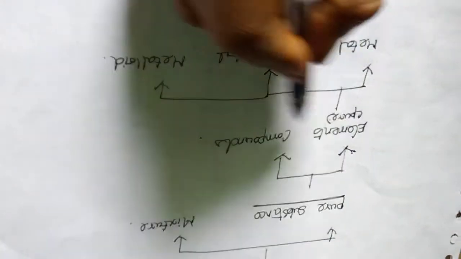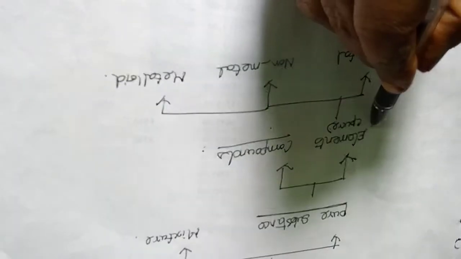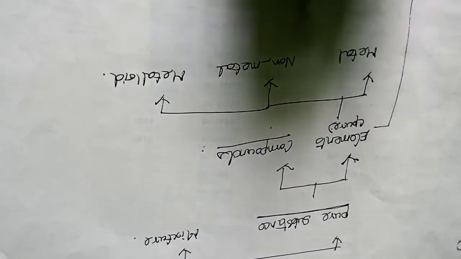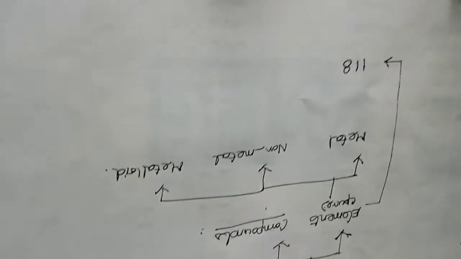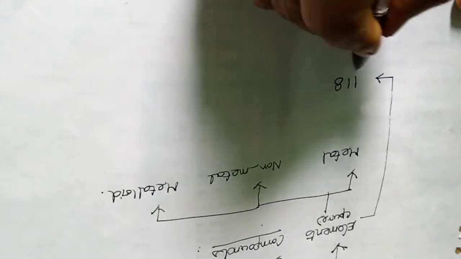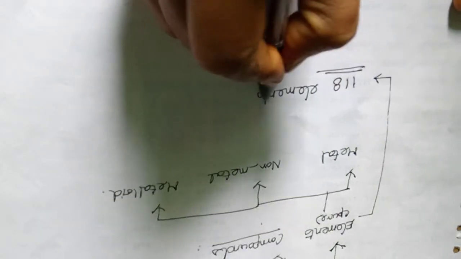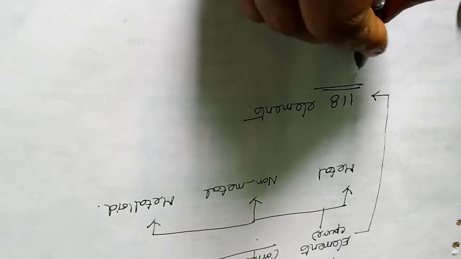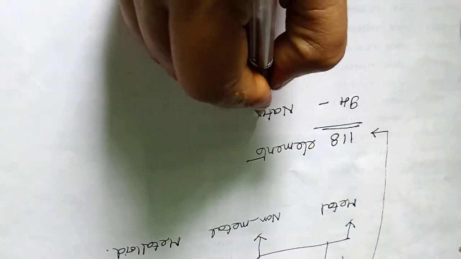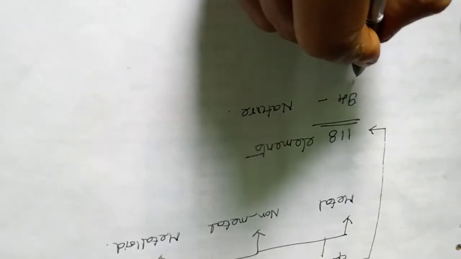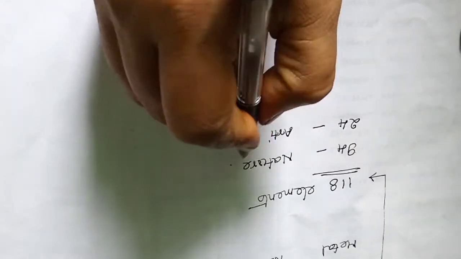Compounds mean two different elements are combined, and that gives compounds. Naturally, 118 elements are given in our periodic table. Out of these 118 elements, 94 are present in nature. The remaining 24 elements are artificially discovered.